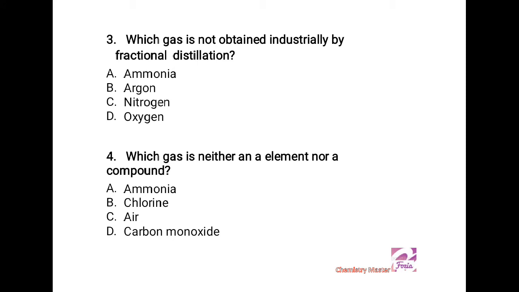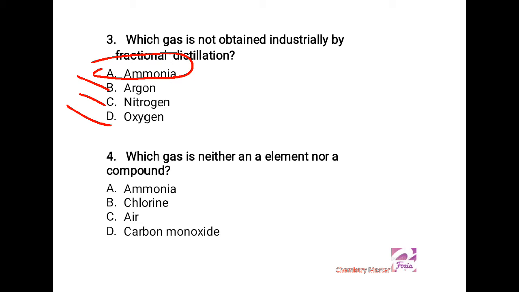Third MCQ is, which gas is not obtained industrially by fractional distillation? When we see where the elements are distributed on the earth's crust, and if we study the composition of air, we know that air is 78% nitrogen, 21% oxygen and argon. Then what gases can be obtained industrially on a large scale by fractional distillation? It can be oxygen, nitrogen or argon, but not ammonia.